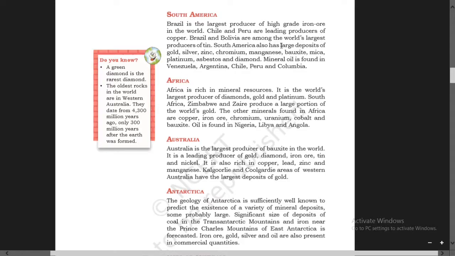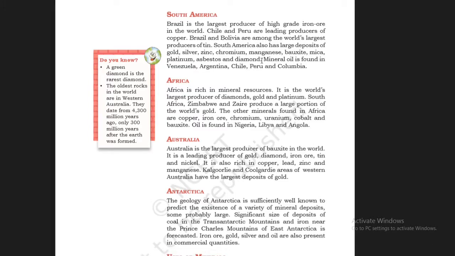South America also has large deposits of gold, silver, zinc, chromium, manganese, bauxite, mica, platinum, asbestos, and diamond.